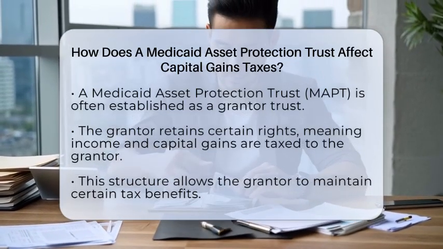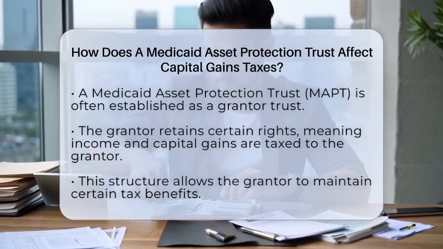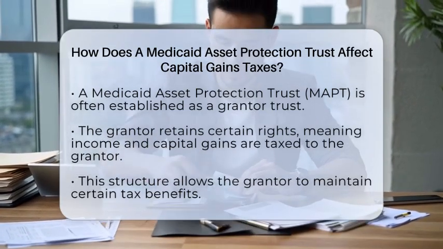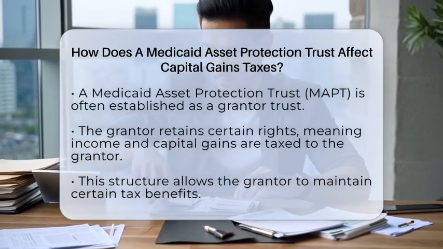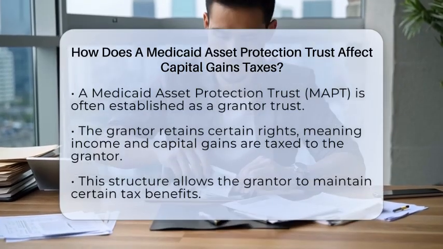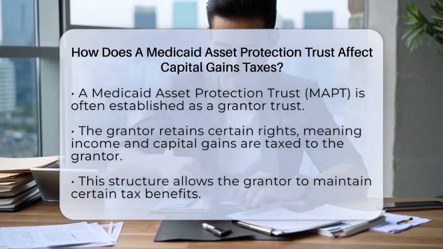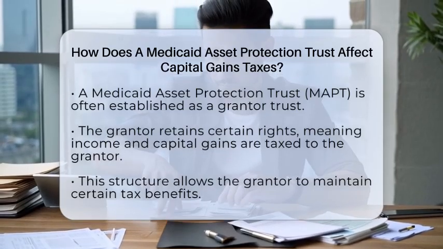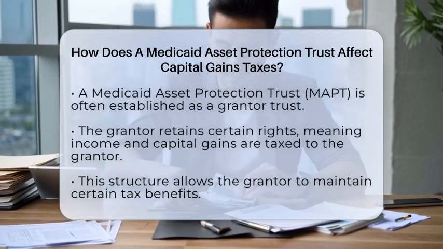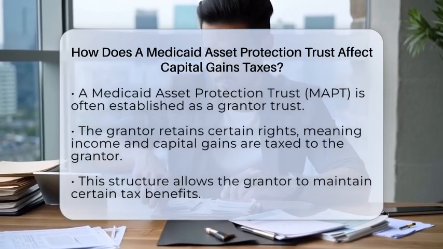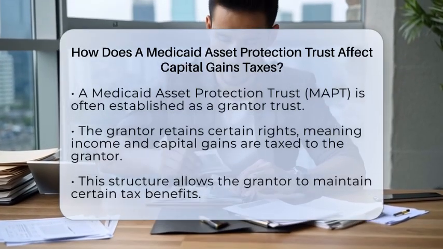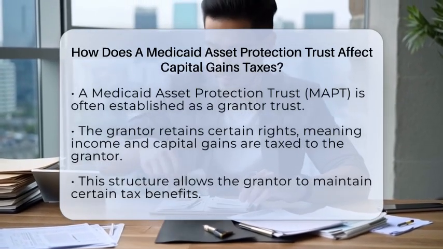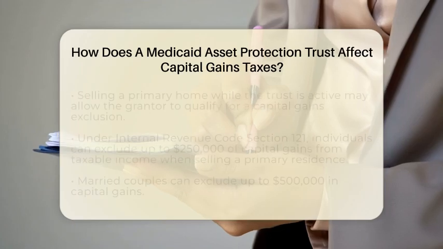First off, a Medicaid Asset Protection Trust, often called a MAPT, is usually set up as a grantor trust. This means that the person who creates the trust, known as the grantor, keeps certain rights. Because of this, any income or capital gains generated by the trust are taxed to the grantor, not the trust or the beneficiaries. This setup can help the grantor maintain some tax benefits.